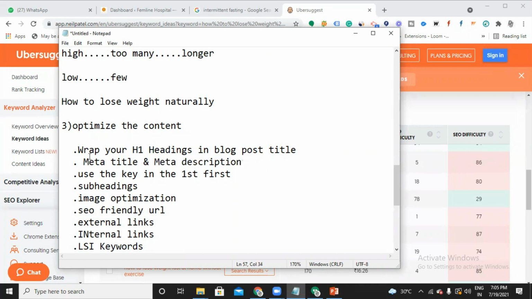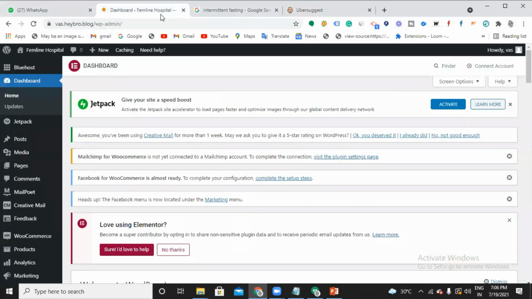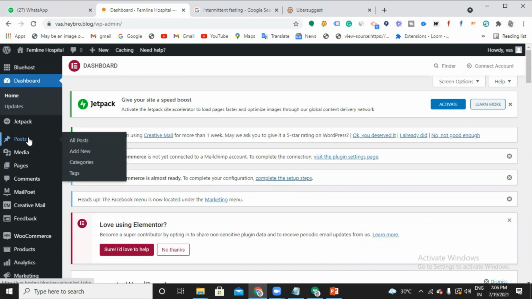What are these important places? The first thing is to wrap your H1 heading in the blog post title. In order to do on-page, we should have a dashboard. Whatever optimization you do within your site, within your dashboard, is simply called on-page. Now I have taken your website dashboard. If you want to write a blog in your site, which option would you choose, page or post?